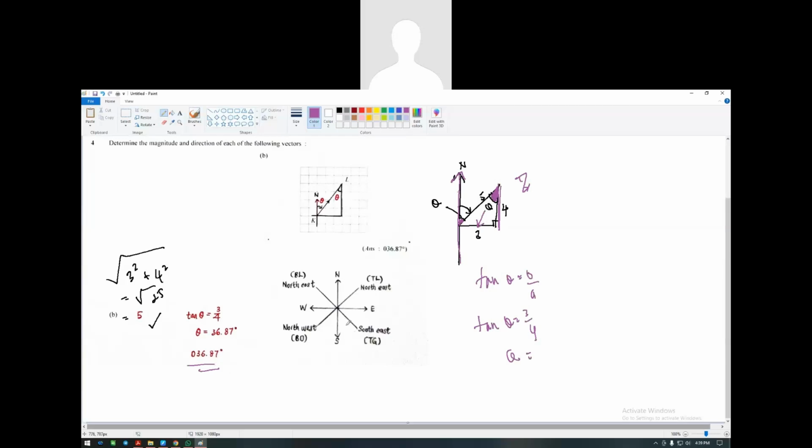And then since this one is going this direction, which is here, this is called northeast. So you guys write there, northeast. The magnitude is of 5, northeast, and this one. That's it.